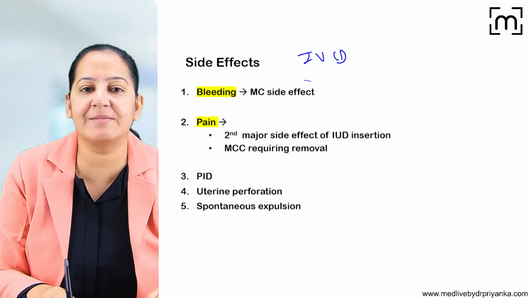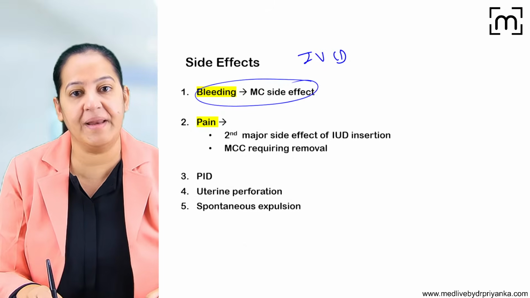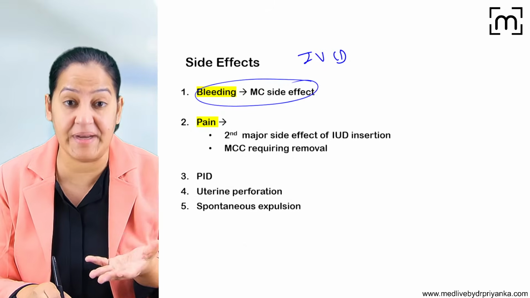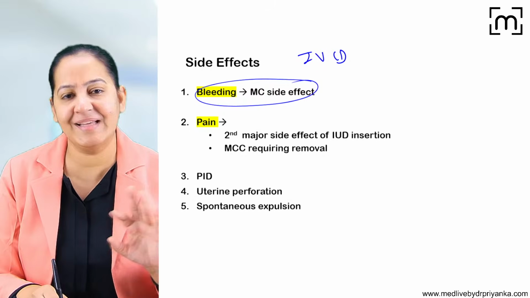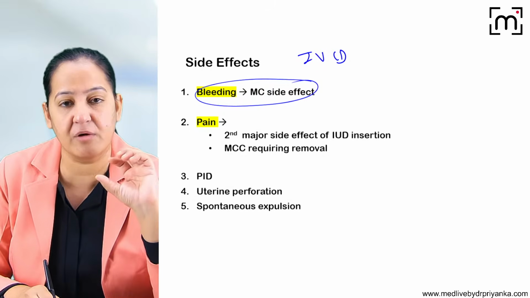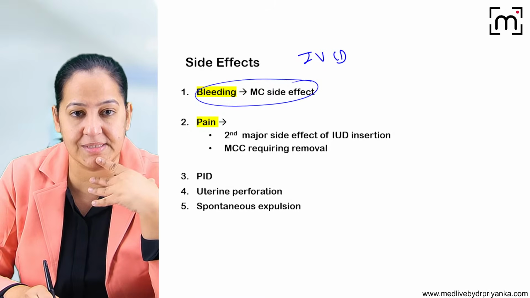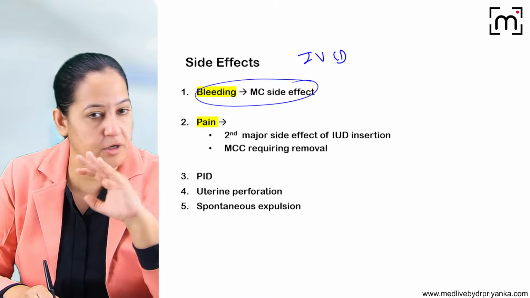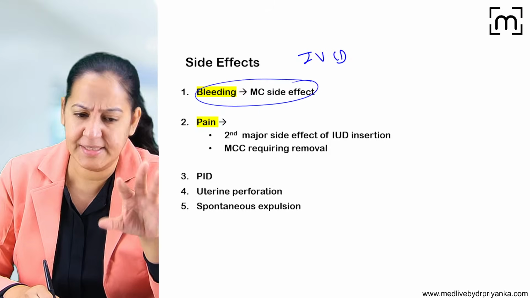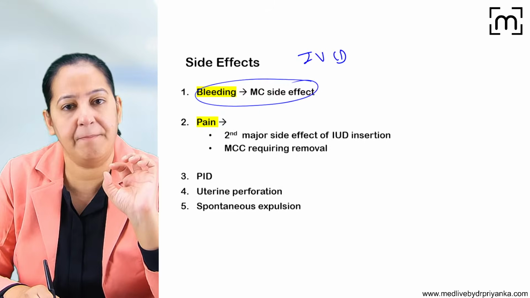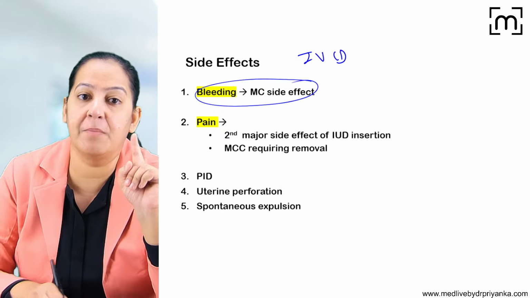Most common side effect is bleeding. After insertion, the female complains of bleeding for the next 15 days, 20 days, maybe a month or two. But bleeding stops spontaneously, so there is a little bit of spotting, maybe continued for 1 or 2 months. But if the bleeding is not severe, don't bother. Don't take it out. Just reassure the lady that it will go away by itself. Don't worry. So that is bleeding, the most common side effect.